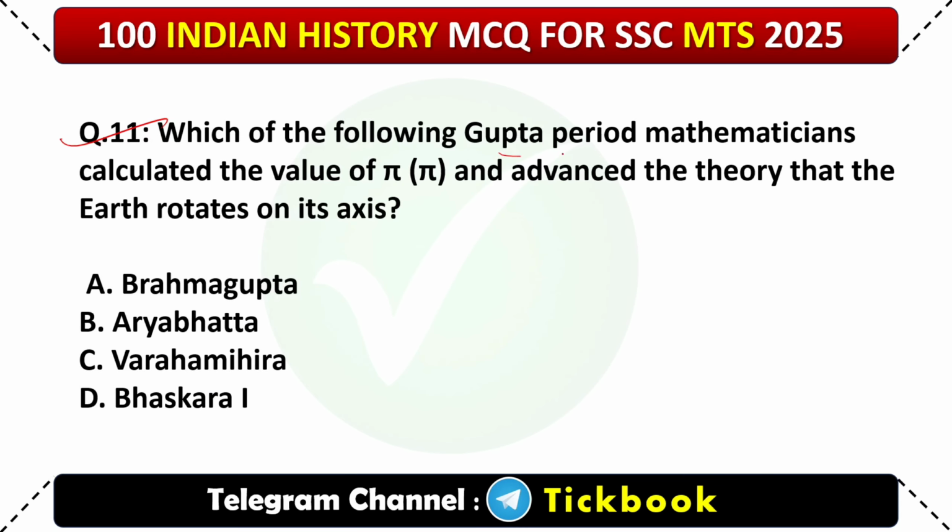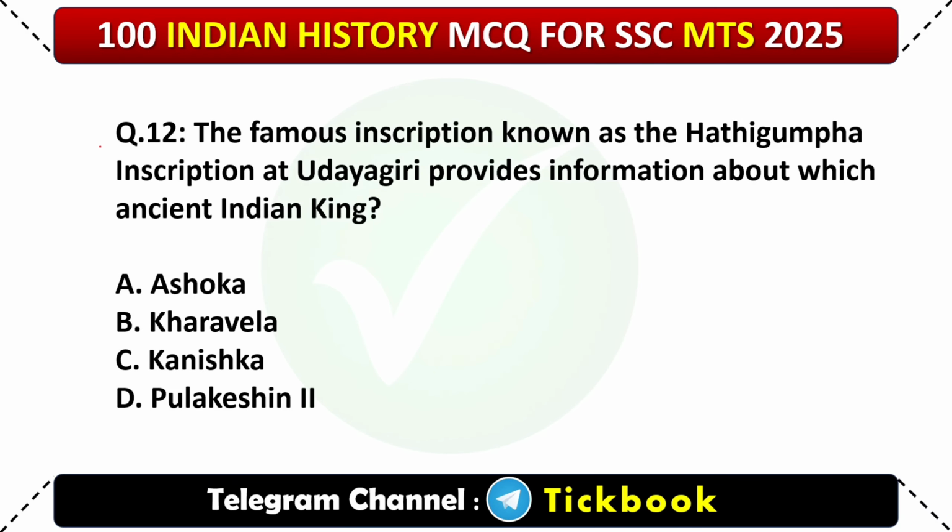11. Which of the following Gupta period mathematicians calculated the value of pi and advanced the theory that the earth rotates on its axis? Option number B. Aryabhatta. Question number 12. The famous inscription known as the Hathigumpha inscription at Udaigiri provides information about which ancient Indian king? Option number B. Kharavela.